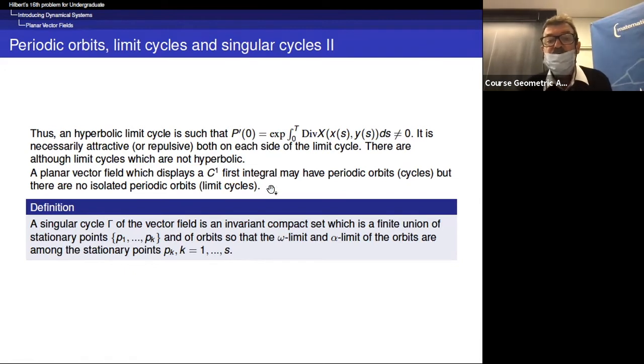Okay, now if you want to complete the classification of, I would say, phase portraits of planar vector fields, then you have stationary points, you have limit cycles or periodic orbits, but you may have also singular cycles. So a singular cycle of a planar vector field is an invariant compact set, which is a finite union of stationary points, P1, ..., Pk, and of orbits, so that the omega limit and alpha limit of the orbits are among the stationary points, Pk, k varying from 1 to s.